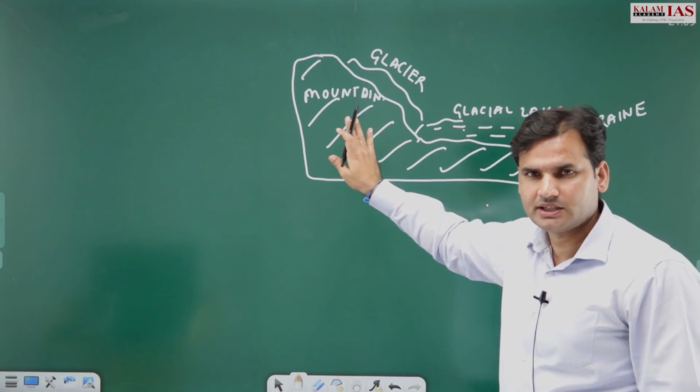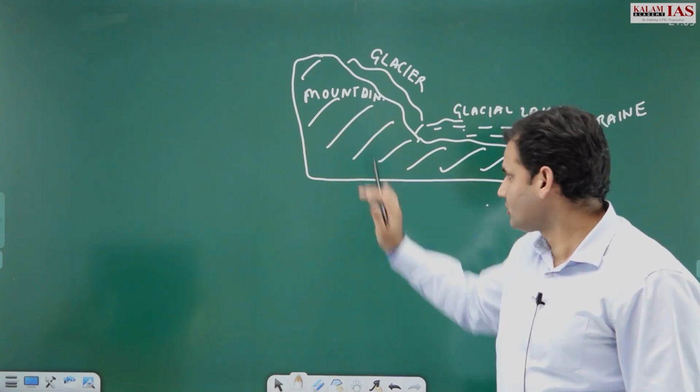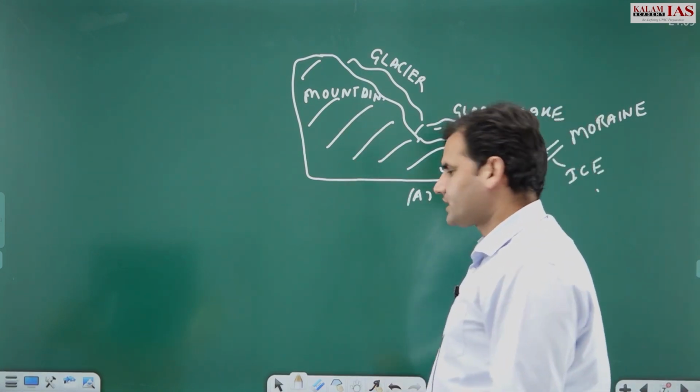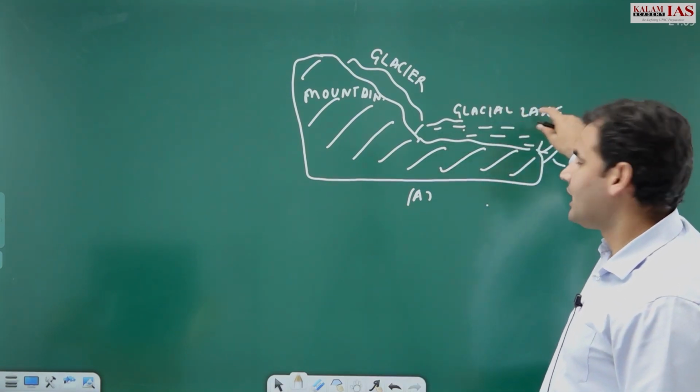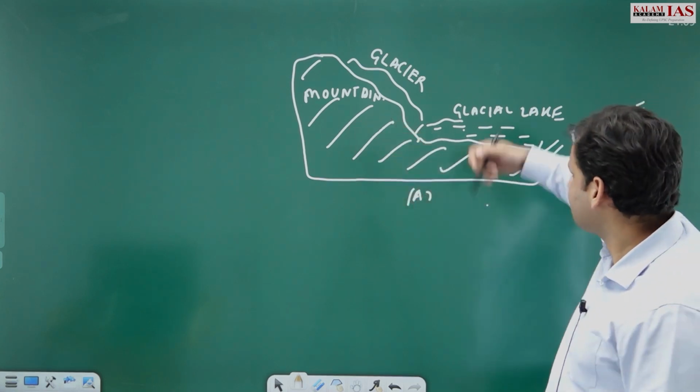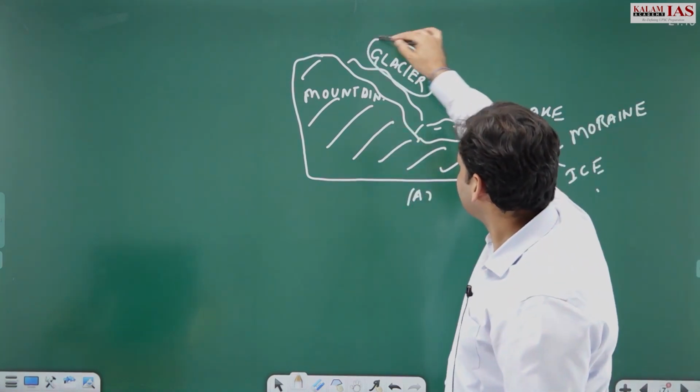Now these are normal conditions, right? Now what happens during, or what causes this glacial lake outburst flood, is nothing but ये जो glacier है, right?